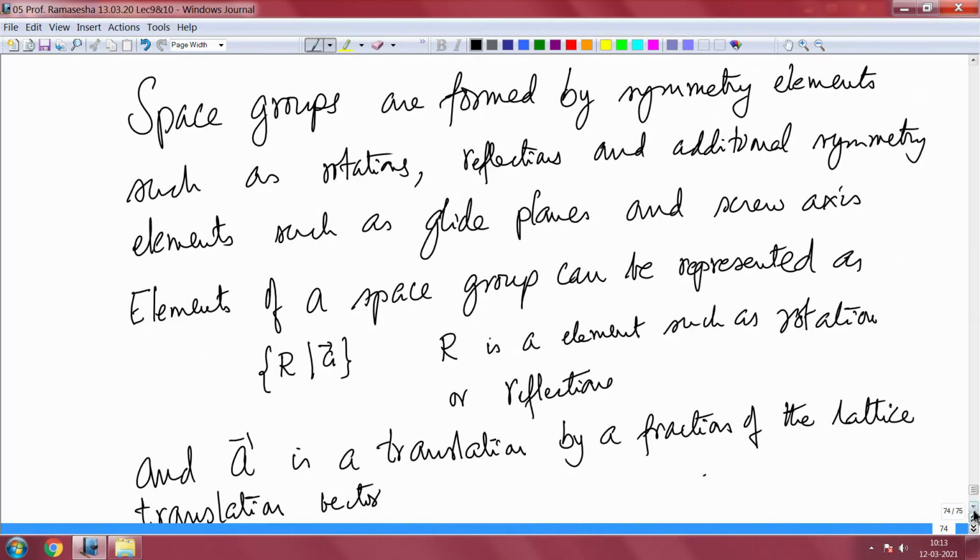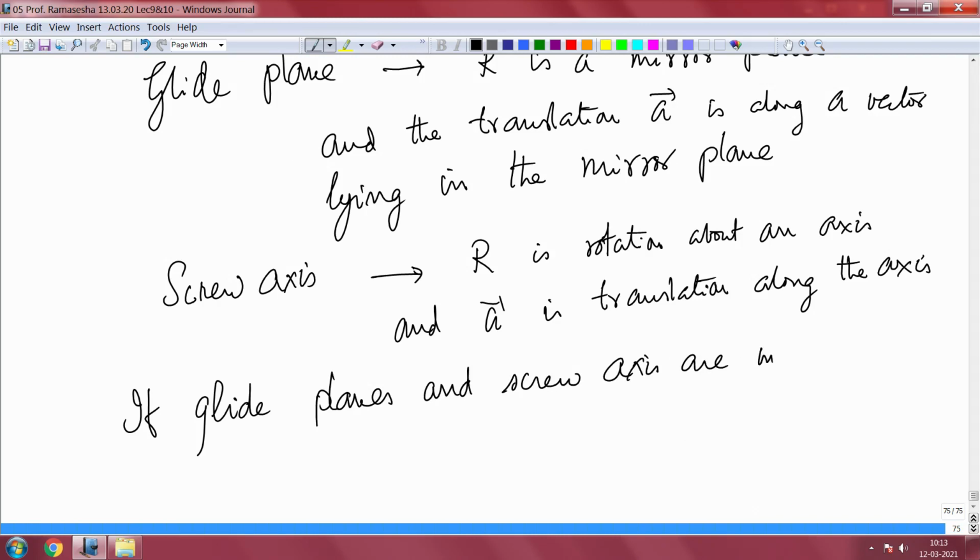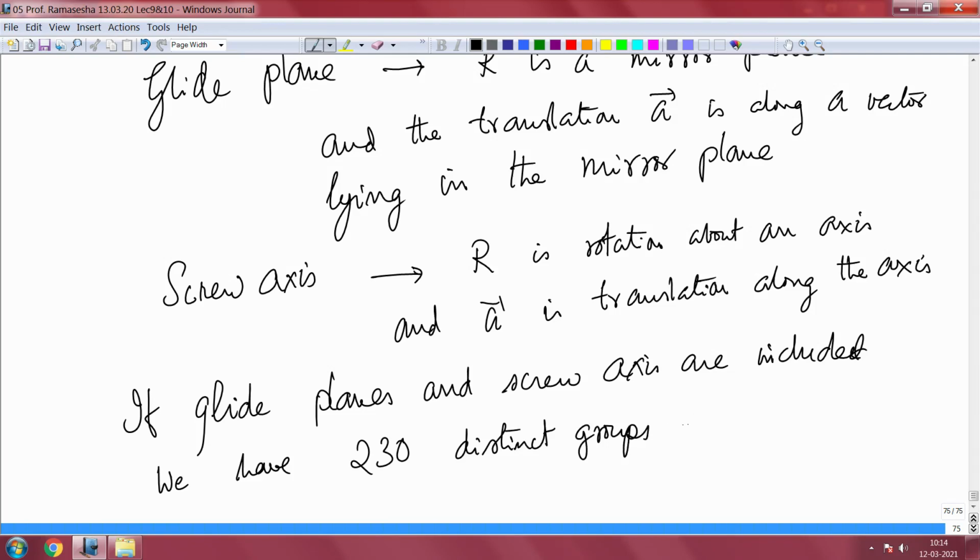If glide planes and screw axes are included, we have 230 distinct groups called space groups.